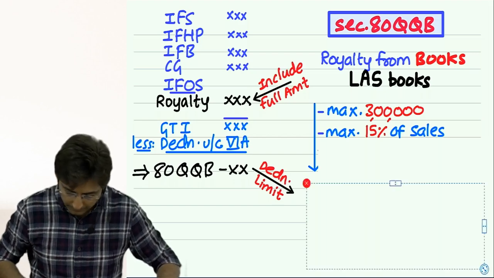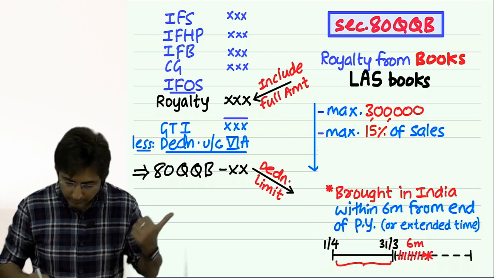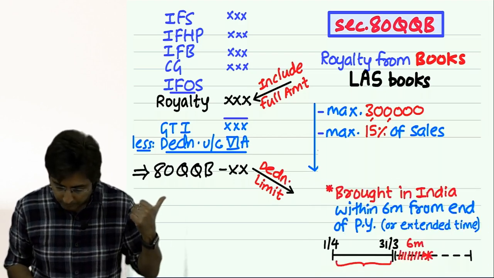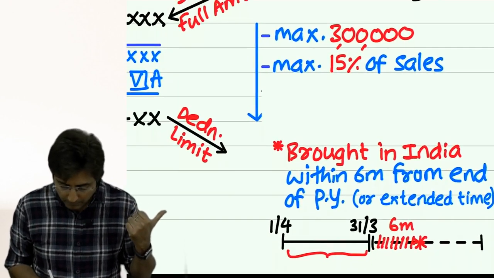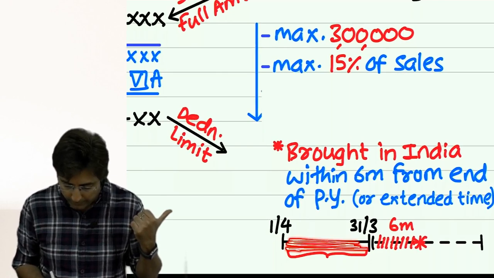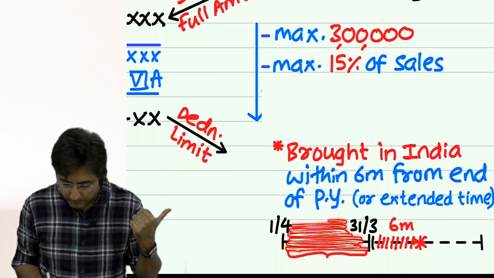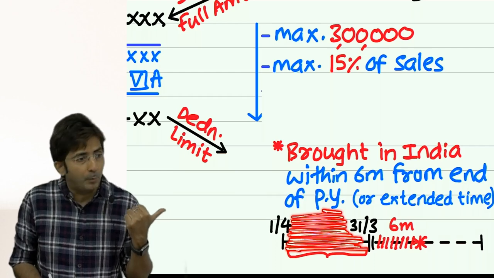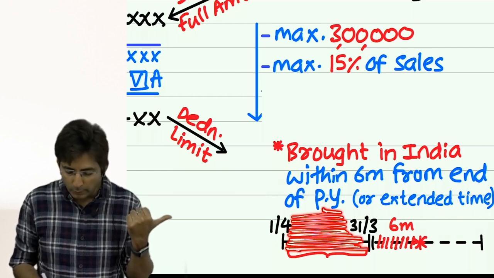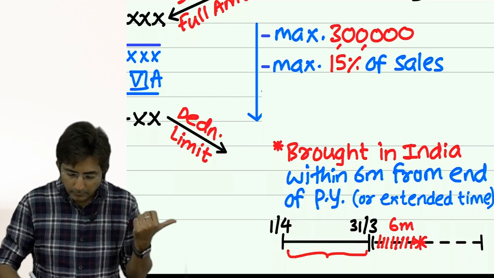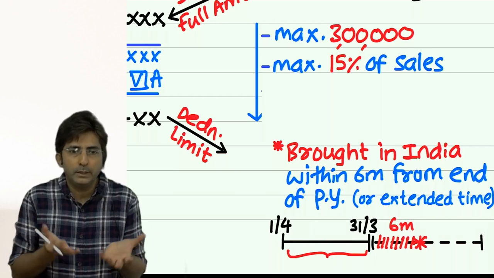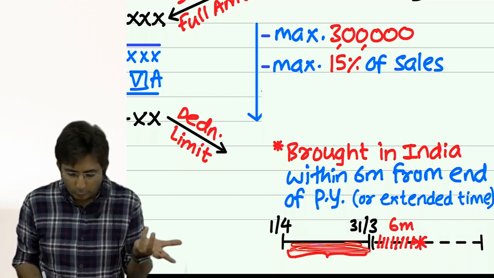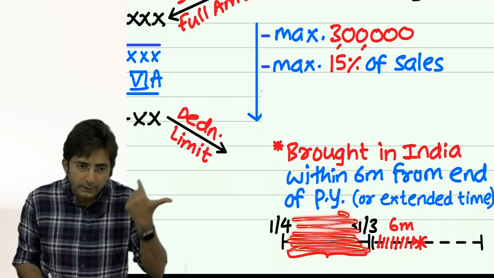See, better you remember it like this. Look here. See this drawing. You have earned royalty, and your earning is during April to March. So you have got a choice either to bring it during the year itself. It is possible because the earning is done during the year, so you can bring the royalty in foreign currency during the year itself.